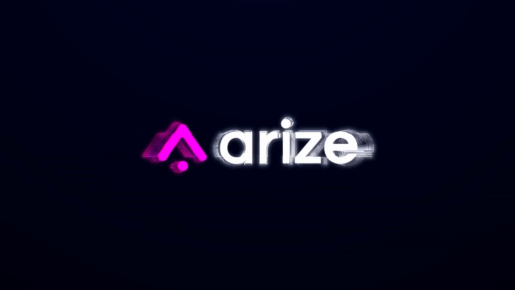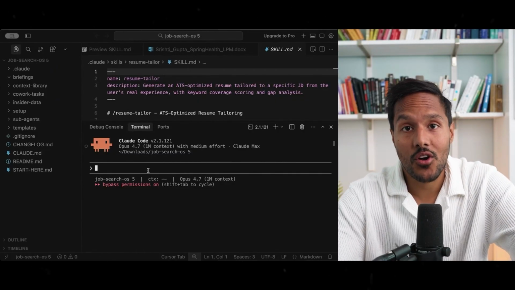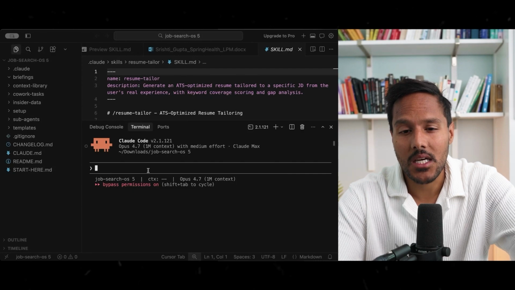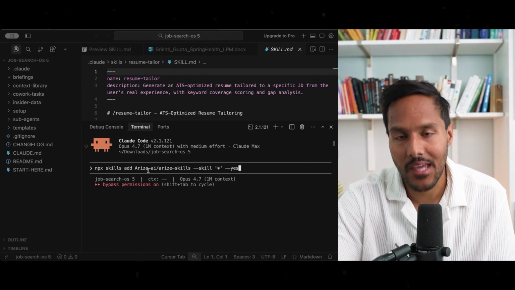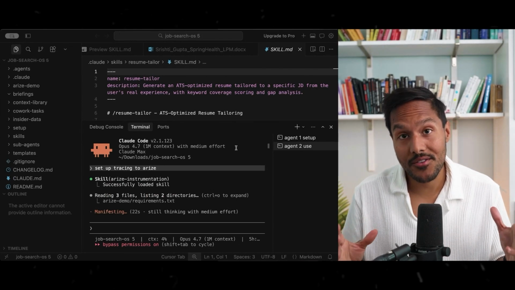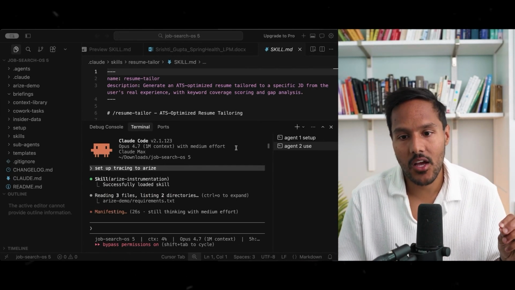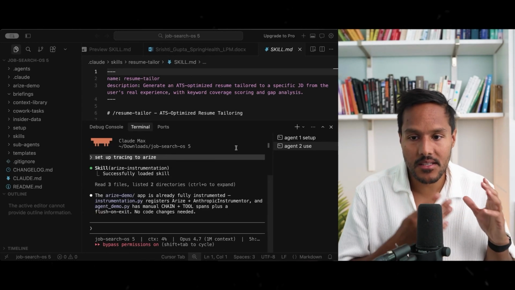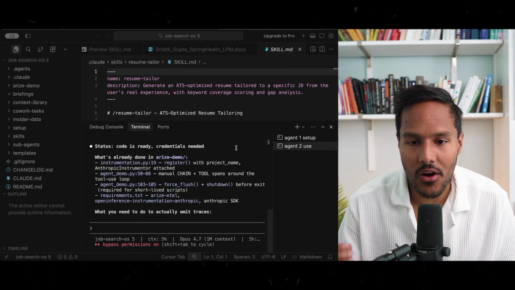That's where Arize comes in. Let me show you. I'm going to open Claude Code and install Arize with just one command. npx skills add Arize-ai/arize-skills --skill yes. Now Claude Code already knows how to instrument my agent. I tell it, set up tracing to Arize, and it automatically analyzes my code base, figures out where the LLM and tool calls are, and adds instrumentation automatically.